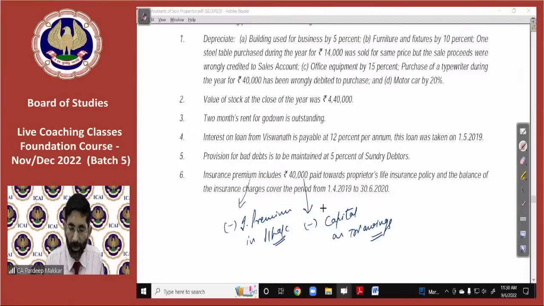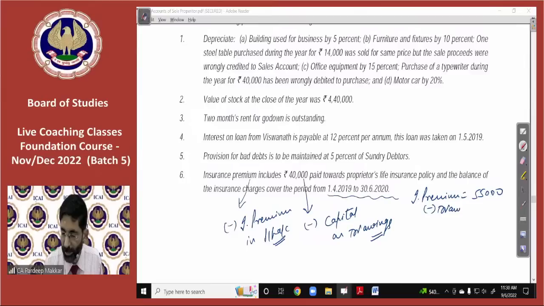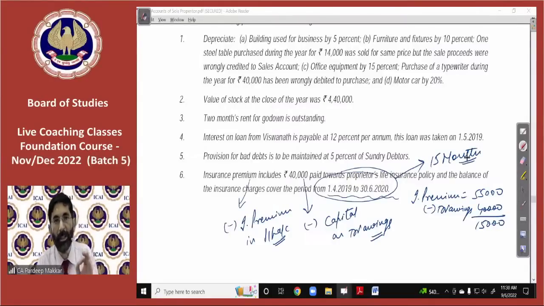Now the balance of the insurance charge covers the period of 1st of April to 30th of June. Now balance how much? Total insurance premium is given to you in trial balance. It is 55,000. He says 40,000 is drawings. So balance 15,000 is for how many months? He says it is for 15 months. Let's check it out. 1st of April to 30th of June. It is 15 months. April से लेकर जून तक कितने months बनते हैं? It is 15 months, beta.